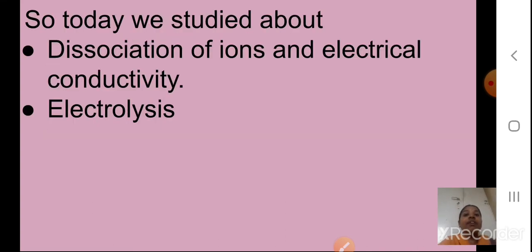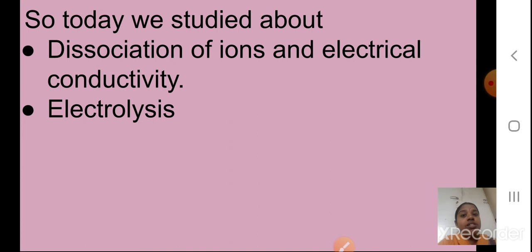Yes, so we have come to the end of today's session. Today we studied dissociation of ions. You saw that salts, strong acids and strong bases are capable in their aqueous solution of conducting electricity. And we saw the process of electrolysis, for example with copper sulfate. We saw how it gets dissociated and how the circuit gets completed because of the copper giving the electrons to the battery for the conduction of electricity.